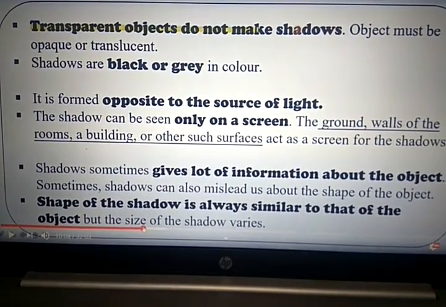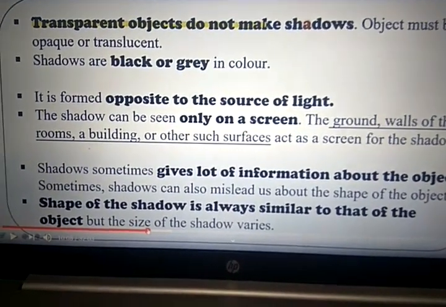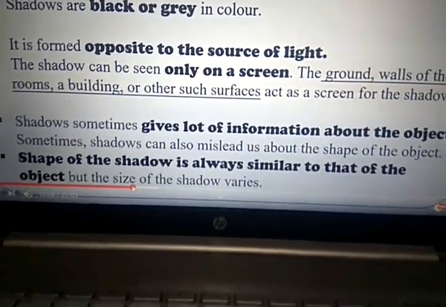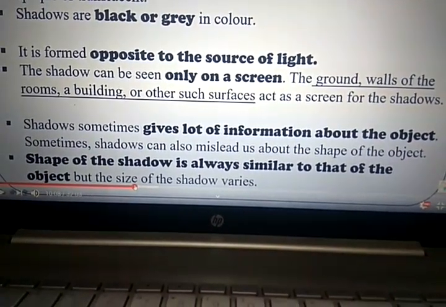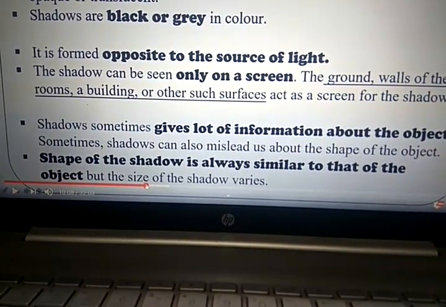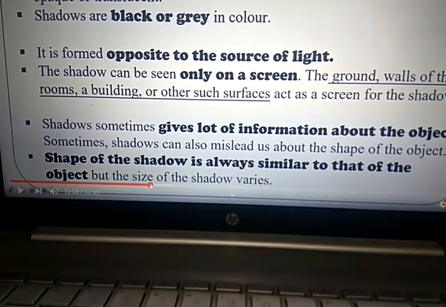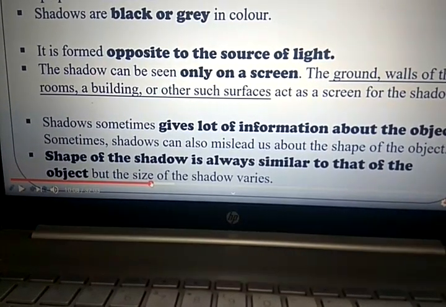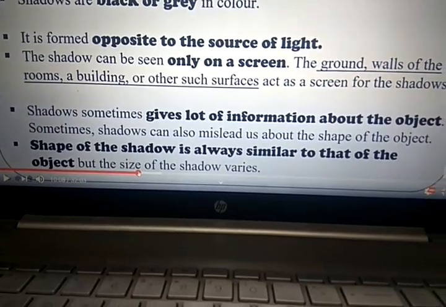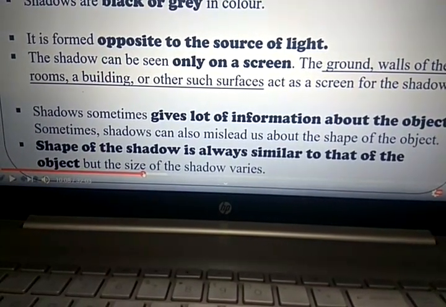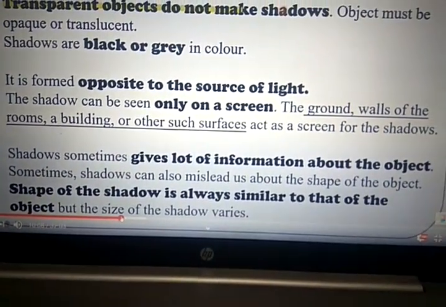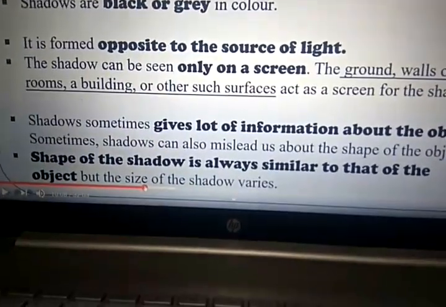Shadows are black or grey in color. A shadow is formed opposite to the source of light. The shadow can be only on a screen. The ground, walls of the room, buildings or other such surfaces act as a screen for shadows.